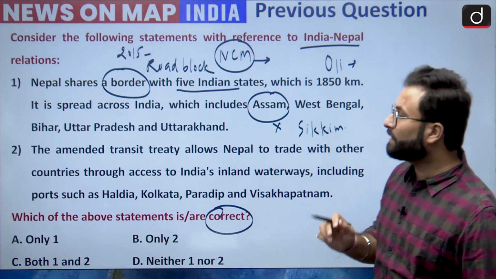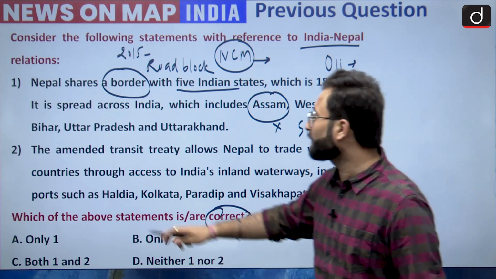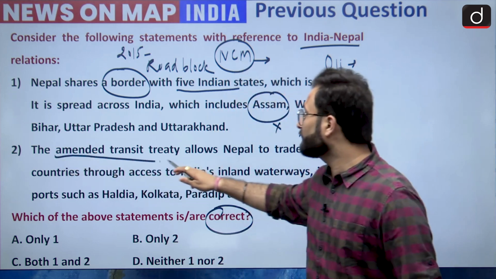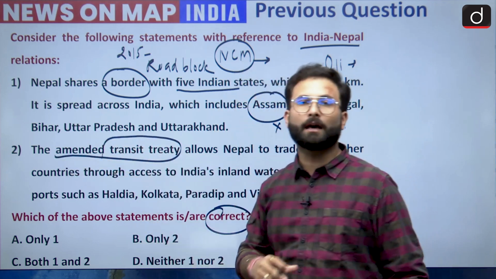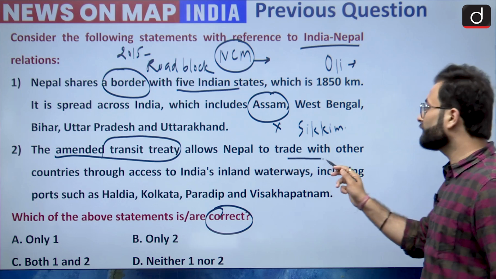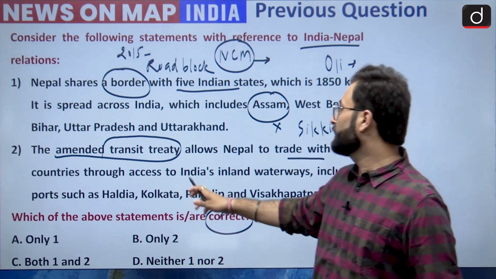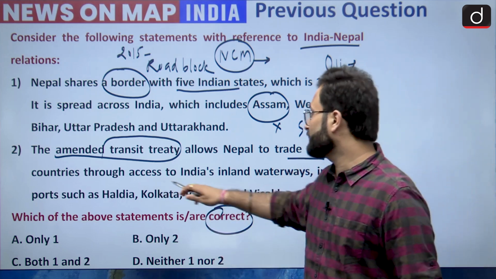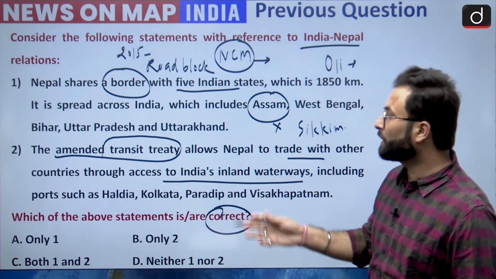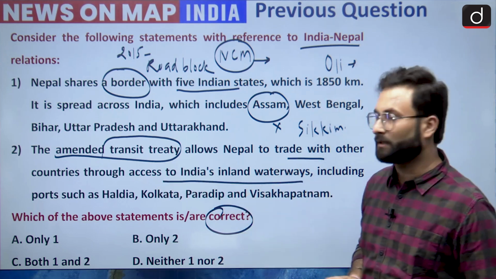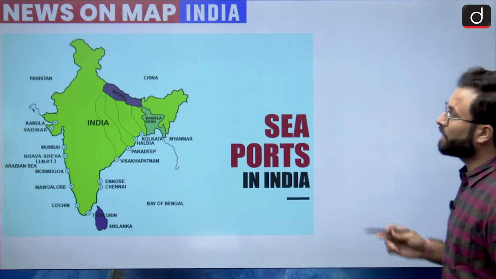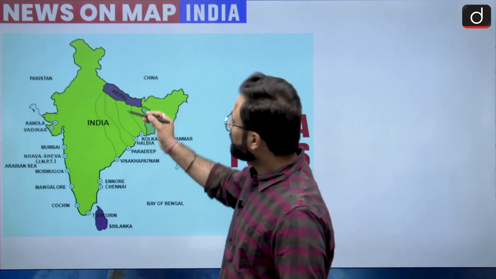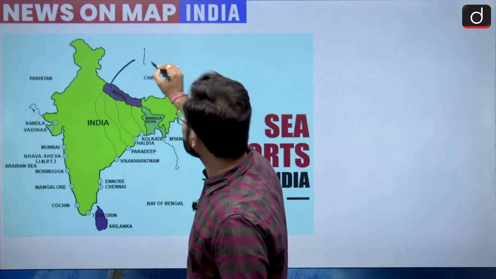Now coming to the second statement, that is related to the transit treaty, which has been amended. The amended transit treaty allows Nepal to trade with other countries through access to India's inland waterways, including Haldia, Kolkata, Paradip and Visakhapatnam. So let's see on the map. Here you can see this is Nepal. Here you can see that it is landlocked.